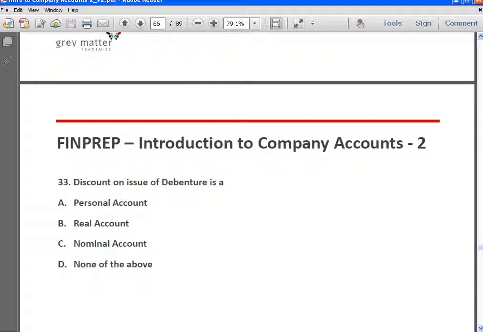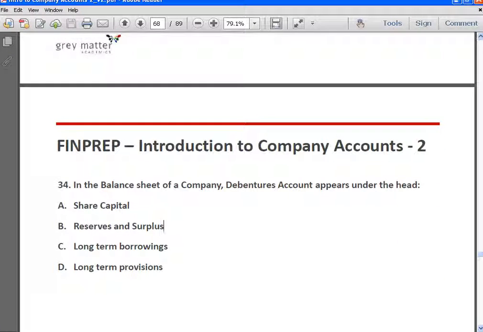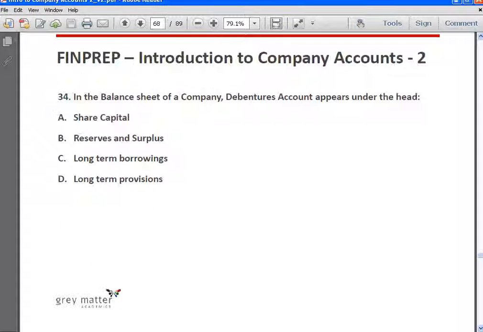Next, securities premium account is a nominal account. Discount on issue of debentures is a nominal account. In the balance sheet of a company, debenture appears under the head long-term borrowings. Under revised schedule 6, all liabilities are classified as non-current and current liabilities. So under non-current liabilities, the first subclassification is long-term borrowings. Debentures will be classified as long-term borrowings, but debentures which are due for redemption within the next 12 months will be classified as short-term borrowings.